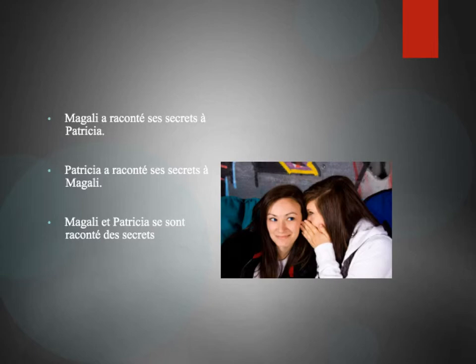Therefore, there is no agreement on raconter, because remember, we agree with direct objects that precede, that come before the past participle in the sentence. So in this sentence, the secrets is the direct object, that's what's told, and the reflexive pronoun, the se, is now the indirect object. They told those secrets, after all, to one another. That is indirect. We have a to in there.